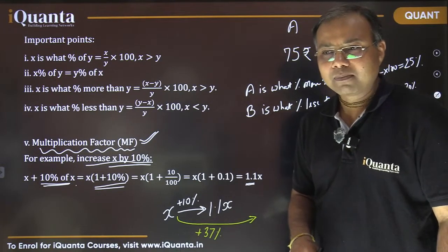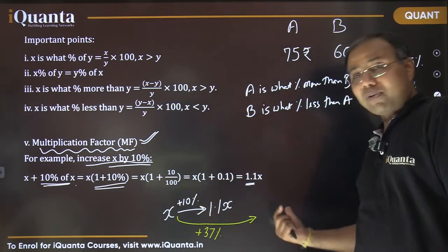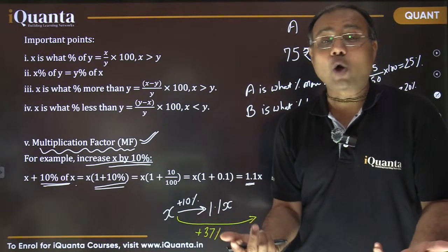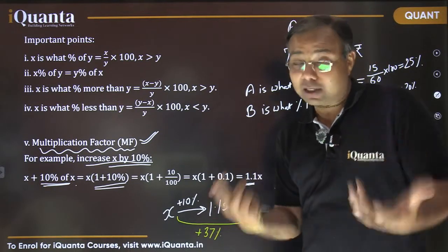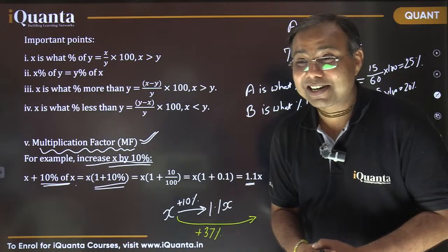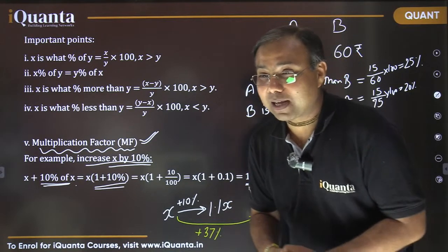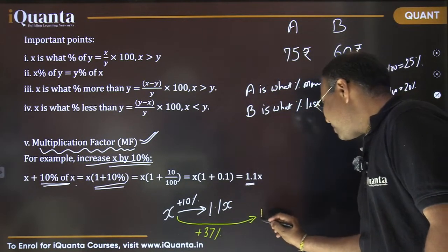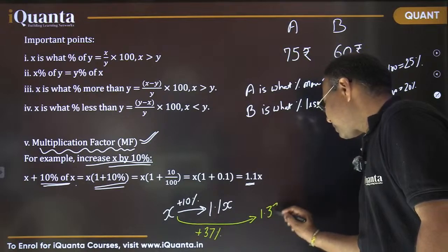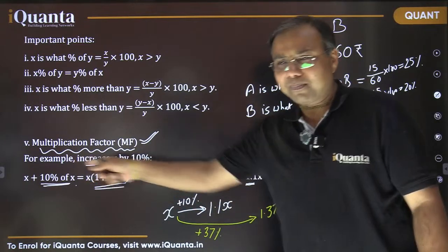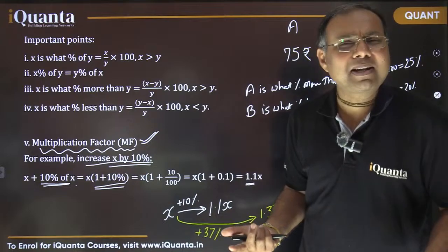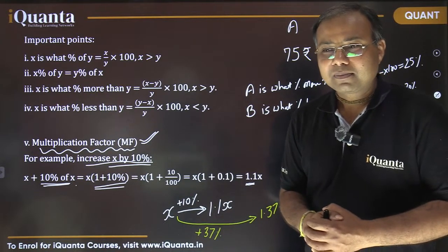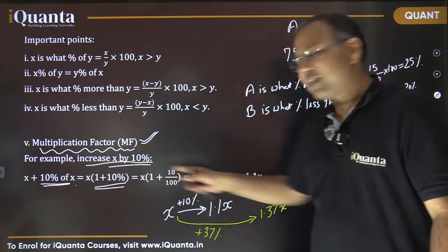Tell me fast. Don't write anything, just tell me the final answer. Because right now our objective is to learn the shortcuts in a way, the direct results. Excellent, Gaurav Kumar, good. This is 1.37x. The process is the same, but it need not be repeated. For understanding, that's sufficient. We have done that.